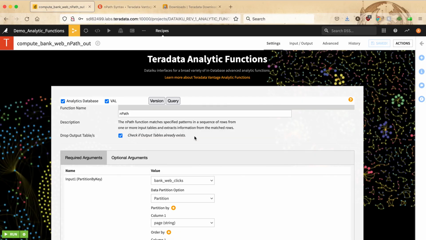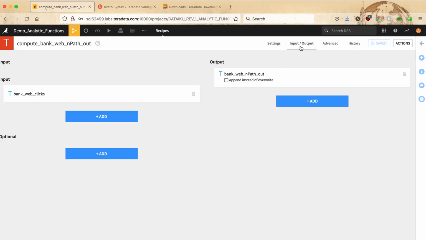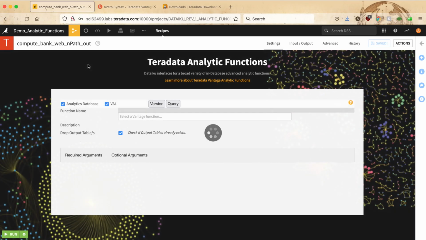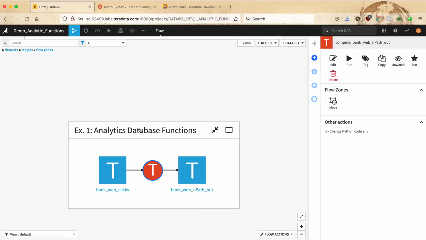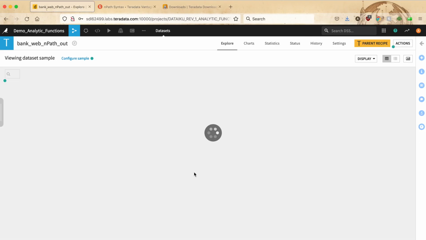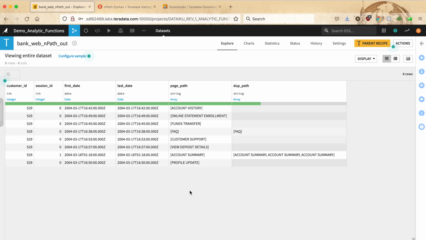Back to our example now. We have all the inputs and outputs as needed, and if we would like to change those, we can go under the Input-Output tab and specify additional information as needed. And we are ready to execute that recipe with the specifications that we have. By simply clicking the Run button, the recipe executes and produces the output dataset with the results of the nPath analysis.